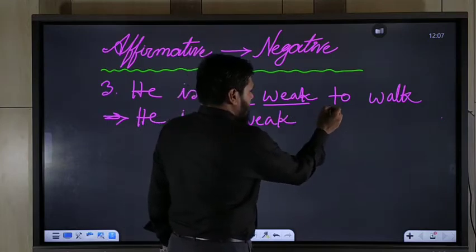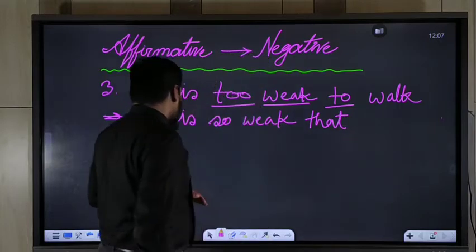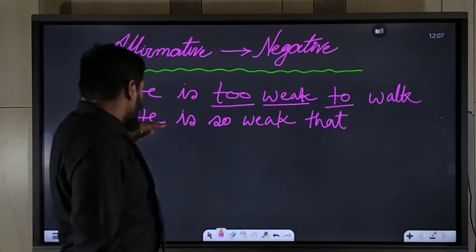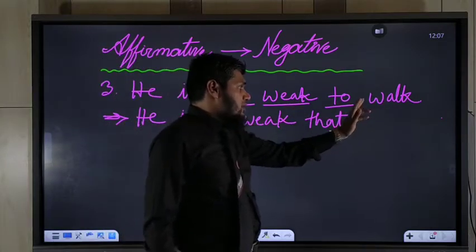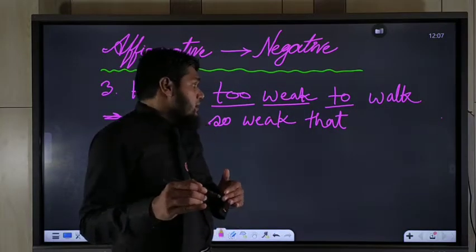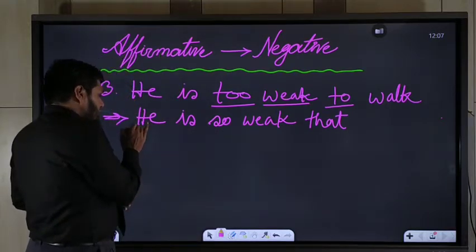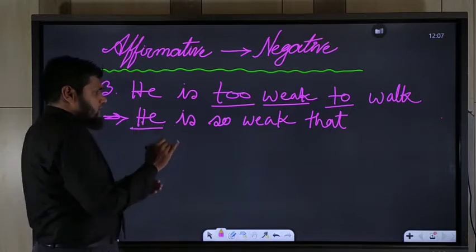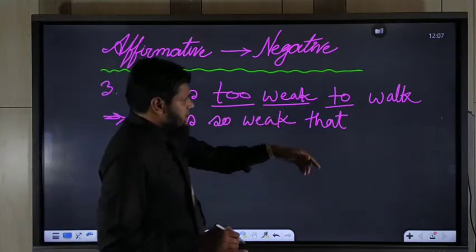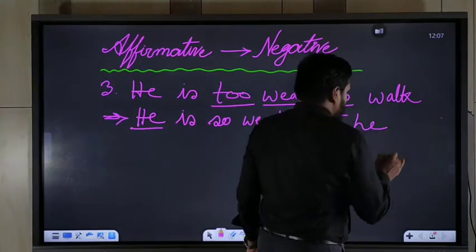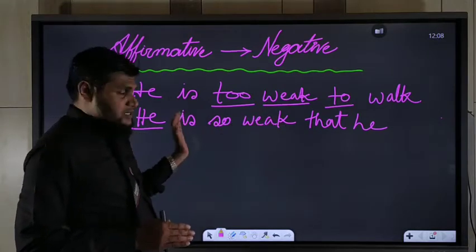Weak. And then you should use that instead of to. So what is the sentence here? He is so weak that. After that and before the verb, you should use a subject. So what should be the subject? The subject should be the pronoun of this subject. The subject will sit here again: he. Okay? You should use the pronoun of this subject again.